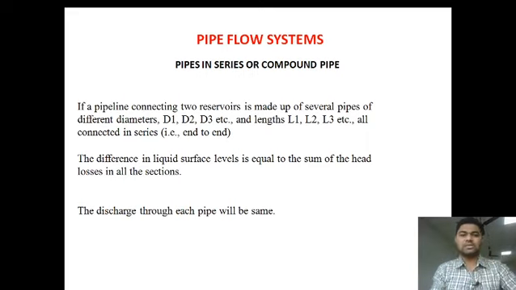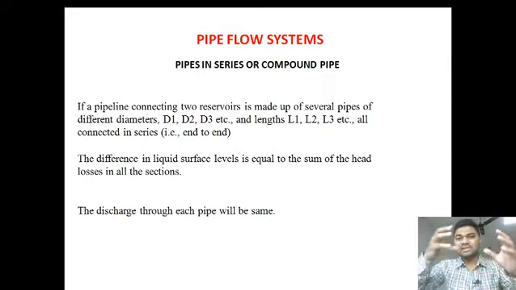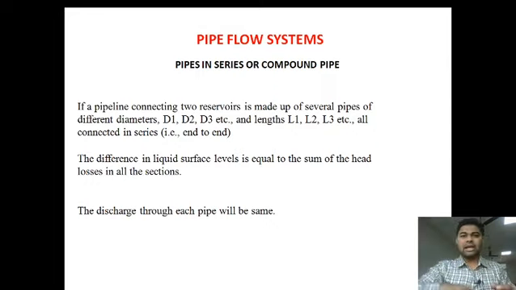There are various flow systems. The pipes can be arranged in series or in a parallel manner, depending upon how the water has to be distributed from one place to another. Basically we call the origin the source and where we have to deliver the destination.